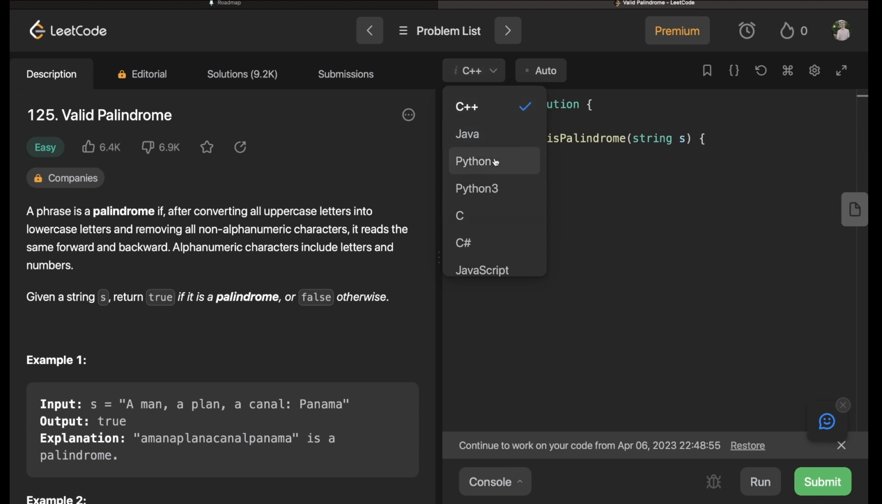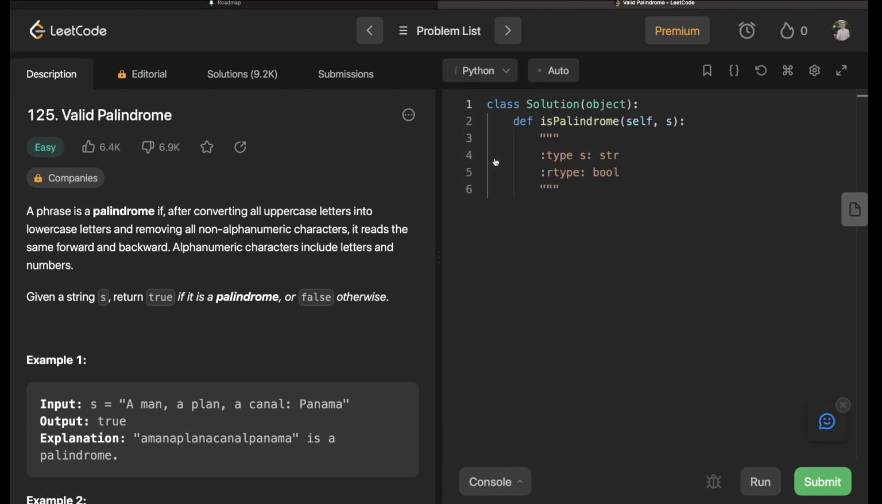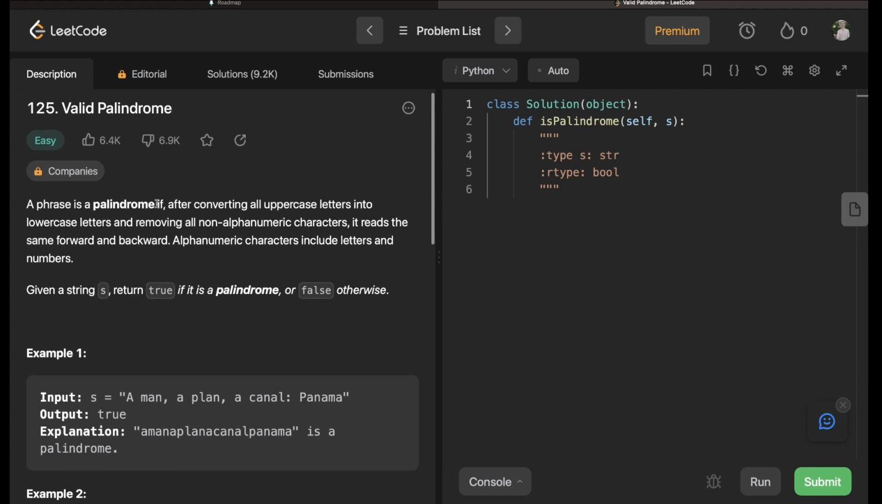Perfect. Make sure this is Python. All right, wonderful. So this problem says a phrase is a palindrome if, after converting all uppercase letters into lowercase letters and removing all non-alphanumeric characters, it reads the same forwards and backwards. Alphanumeric characters include letters and numbers. So given a string S, return true if it is a palindrome or false otherwise.